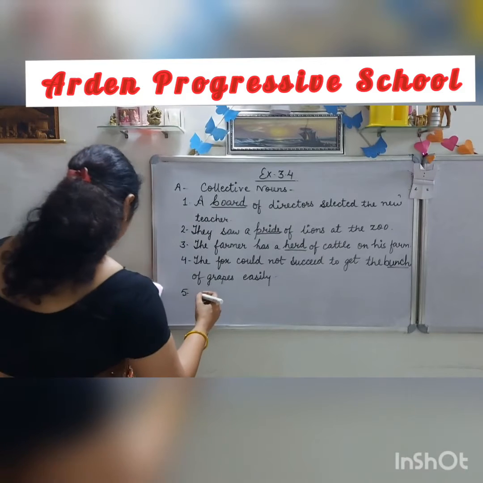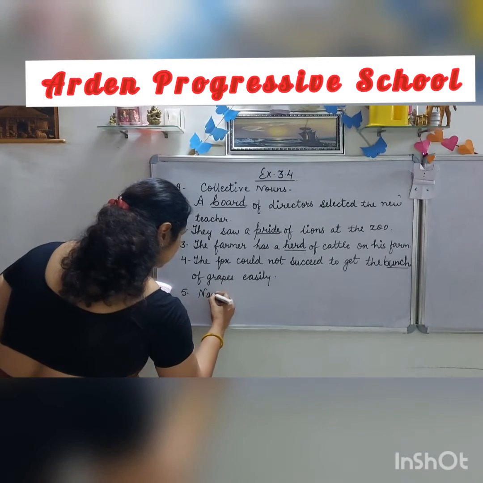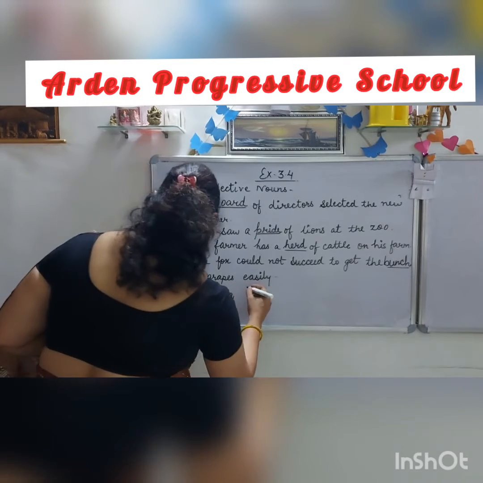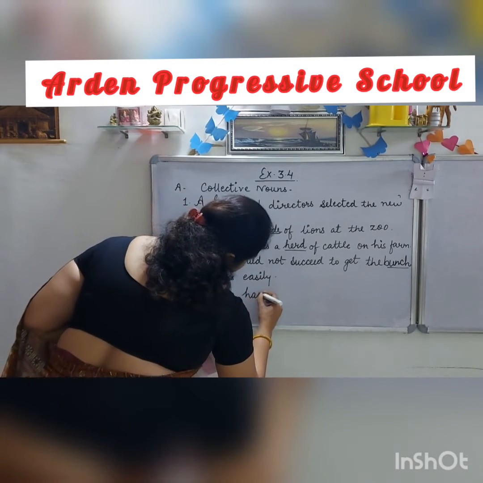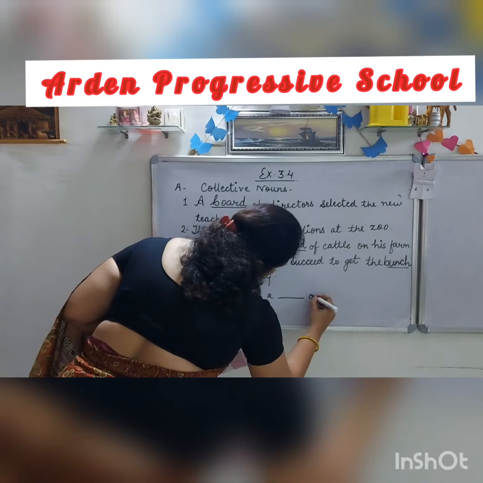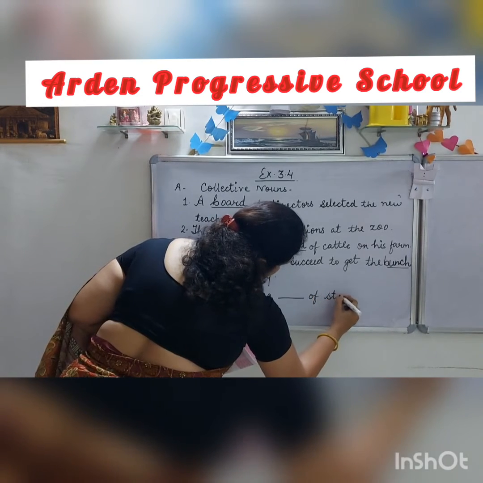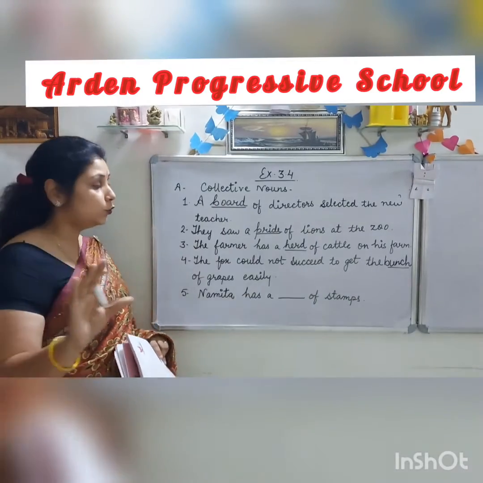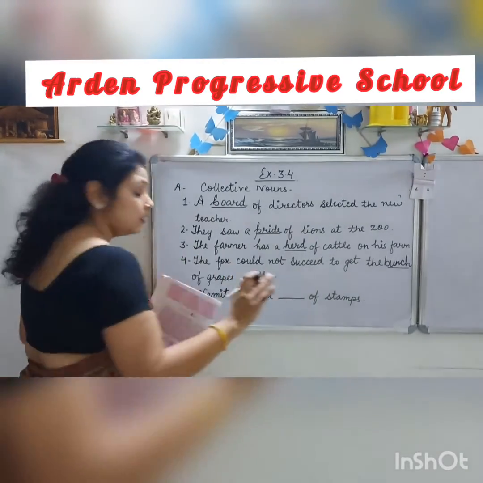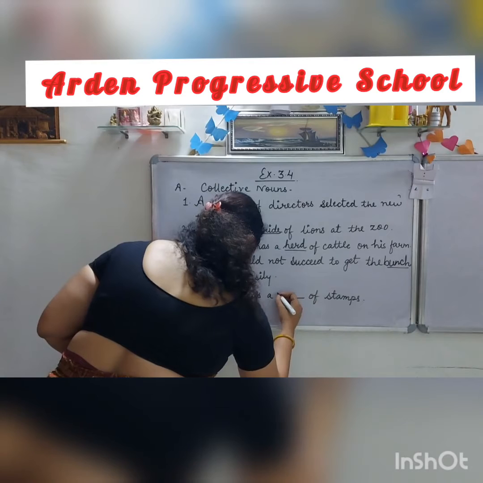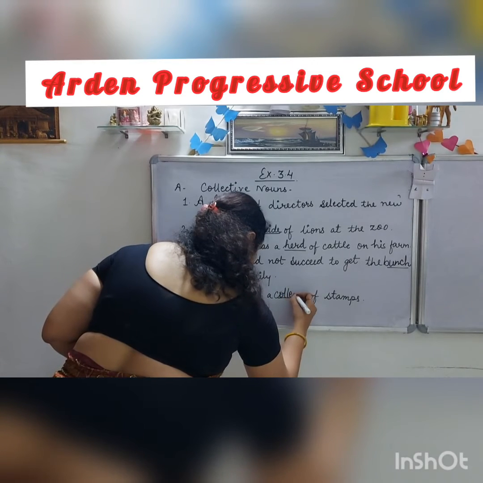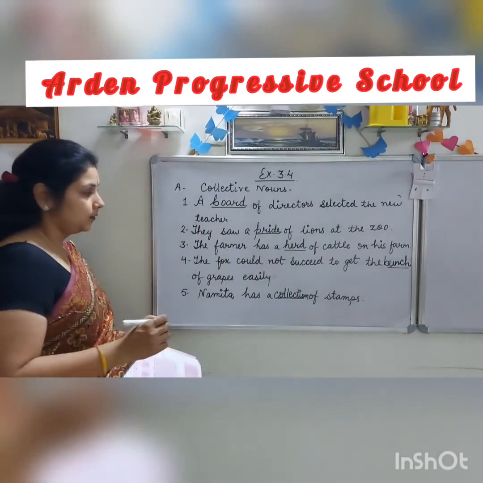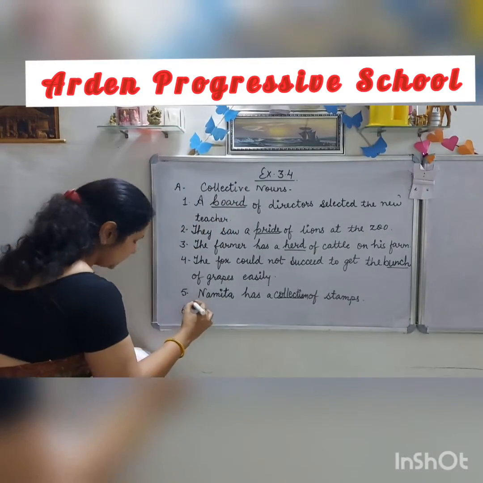Next sentence is, Namita has a dash of stamps. And for the collection of stamps, what will you use? A collection of stamps. Collection word you will use here. Collection of stamps.